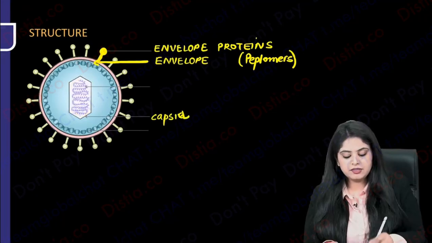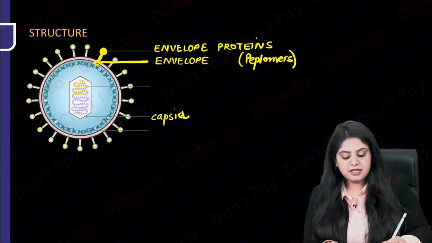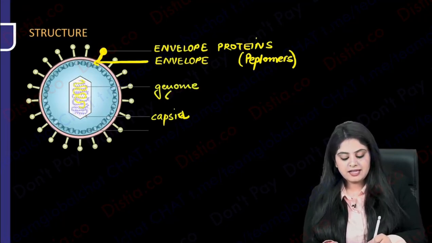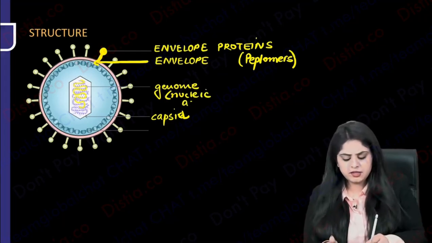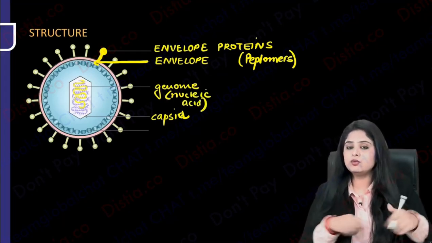And what is the capsid hiding? The capsid inside has some DNA or RNA, basically has the genome, has the nucleic acid. That could be a DNA virus, that could be an RNA virus. So some DNA or RNA is there. Now join these two.